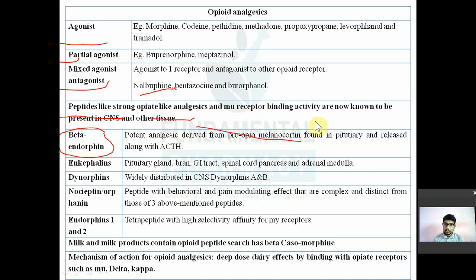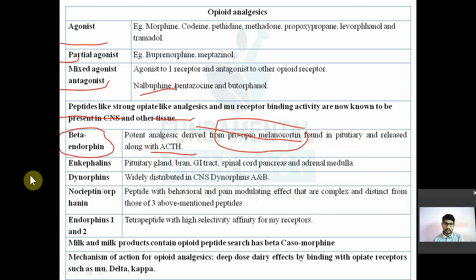Opiomelanocortin is found in the pituitary and released along with ACTH, adrenocorticotropic hormone. So along with this, beta endorphin is released. It is a potent analgesic. Potent means very less quantity is required to show analgesic activity. Beta endorphin is an endogenous peptide which has an analgesic activity.